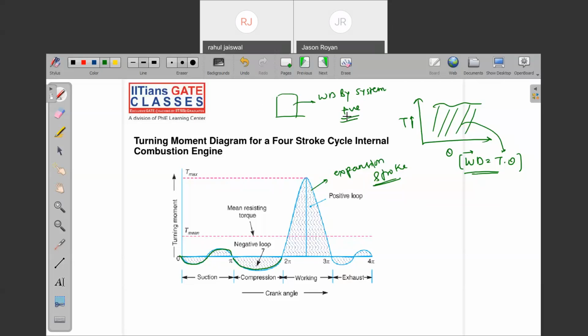There is no work involved in the combustion process. I'm not talking about combustion. I'm talking about the expansion stroke and compression stroke, the complete length of the stroke. I'm not talking about the spark plug and the fuel burning. During that process, work done is zero. Are you getting my point? So just make this diagram.